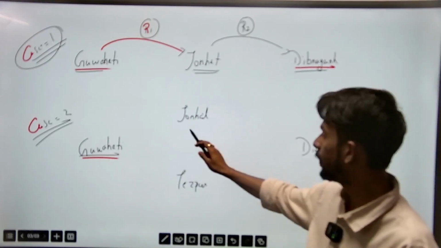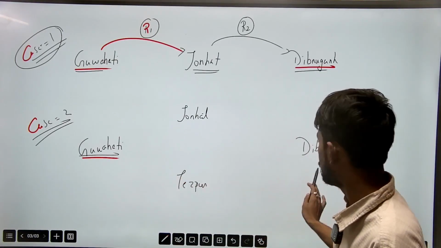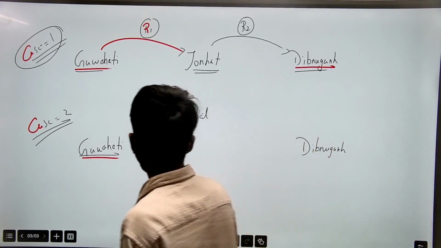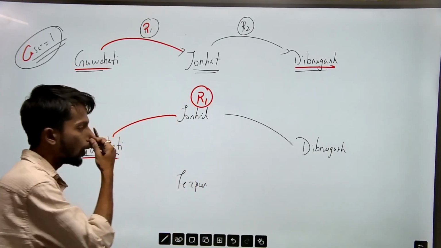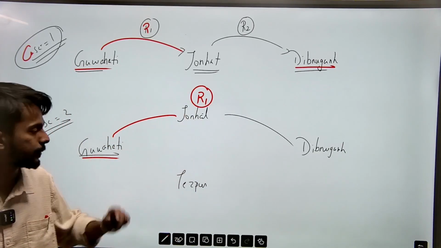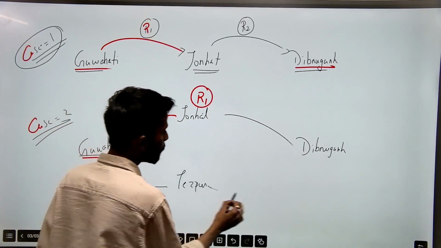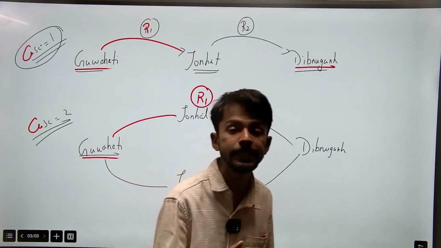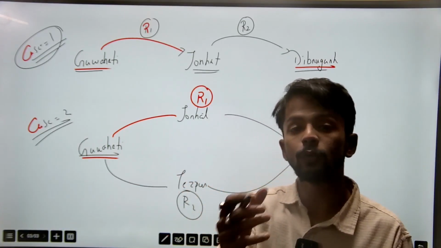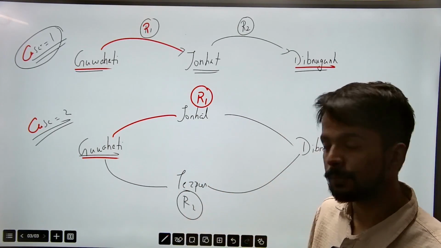Guwahati to Dibrugarh via Jorhat is, suppose, my R1. Guwahati to Dibrugarh via Tezpur is, suppose, your R2.